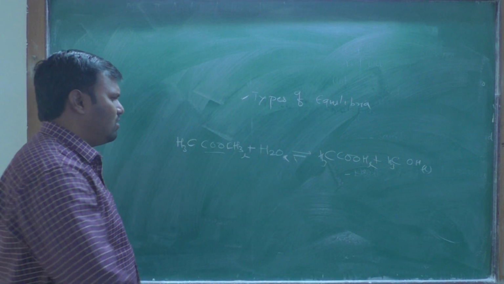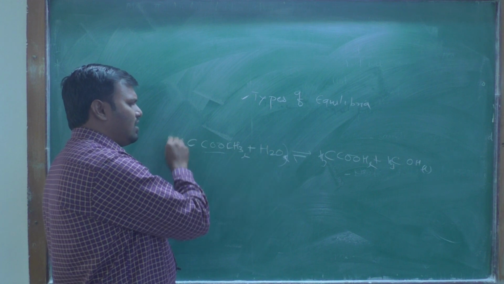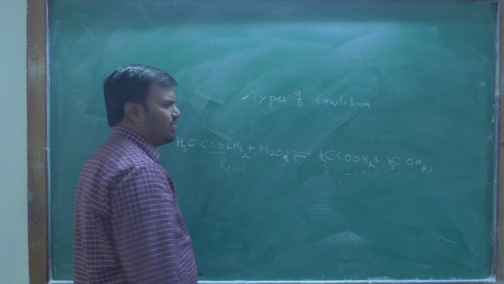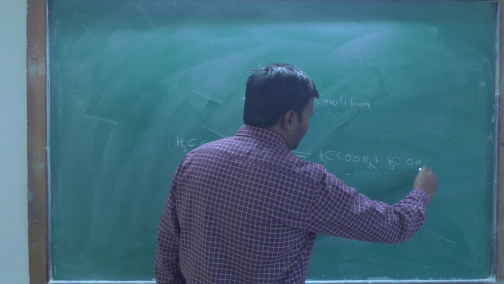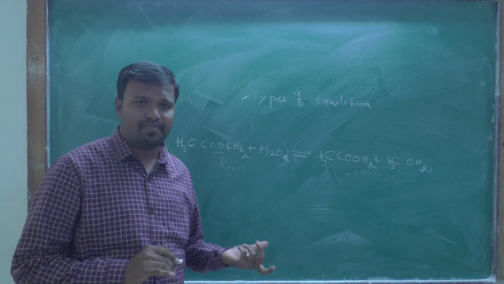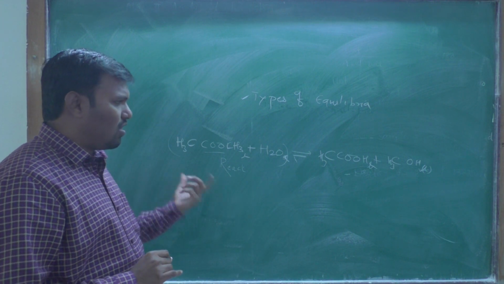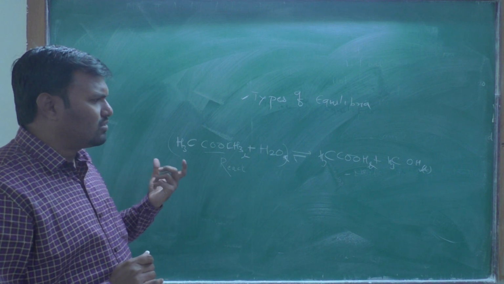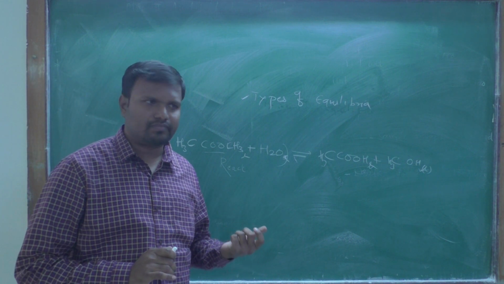Therefore all the reactants are in the same phase, that is liquid, and the products are also in the same phase, that is liquid. All reactants and products are in the same phase, in this case they all are in liquid phase. That equilibria is called the homogeneous equilibrium.